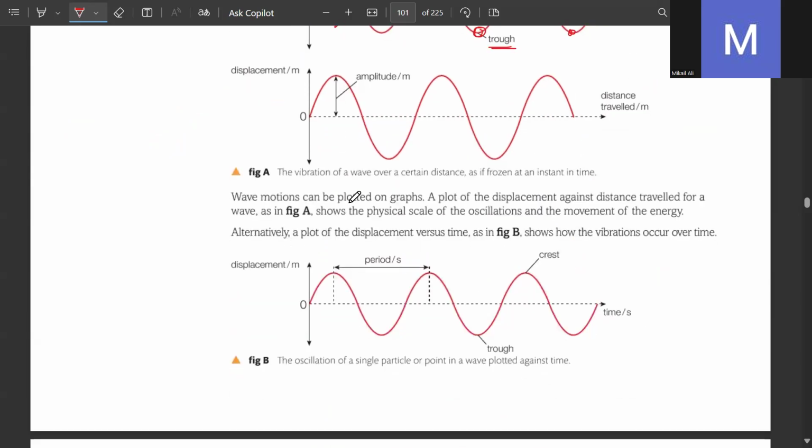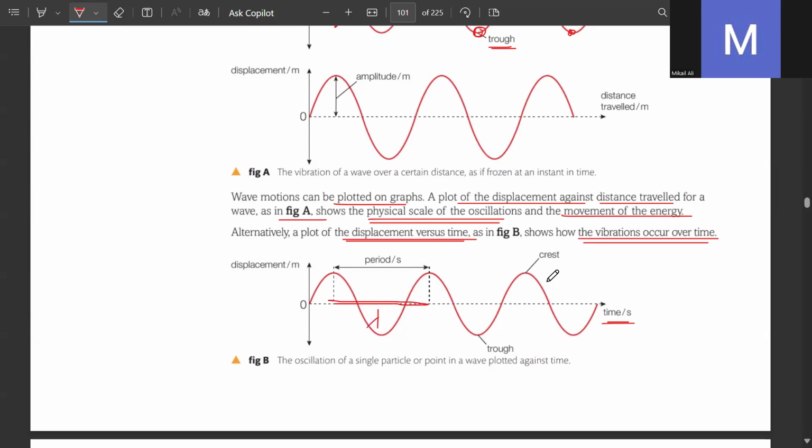Wave motion can be plotted on graphs. A plot of the displacement against distance traveled for a wave, as in figure A, shows the physical scale of the oscillations and the movement of the energy. Alternatively, a plot of displacement versus time in figure B shows how the vibrations occur over time as well. If there is time on the x-axis, then the time period would be represented the same way as one wave.